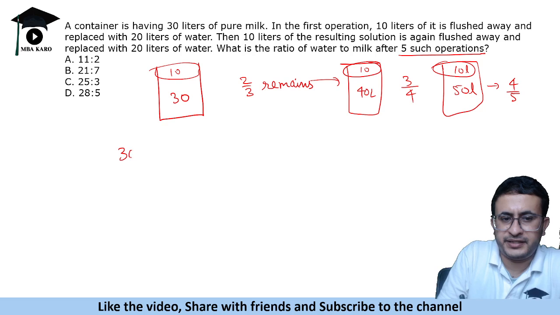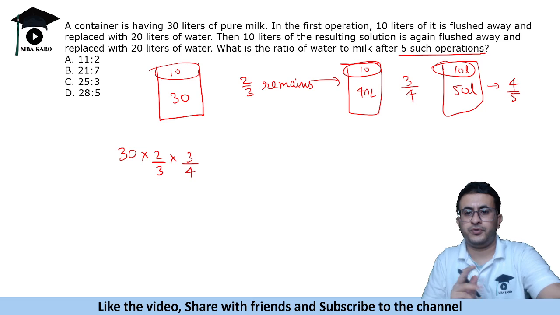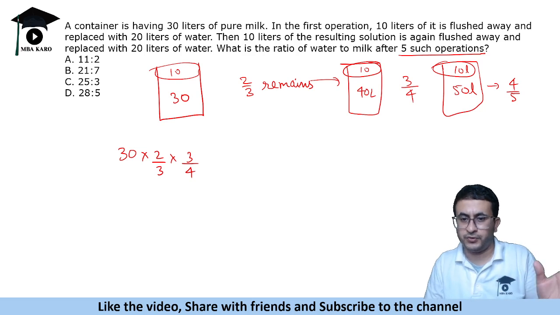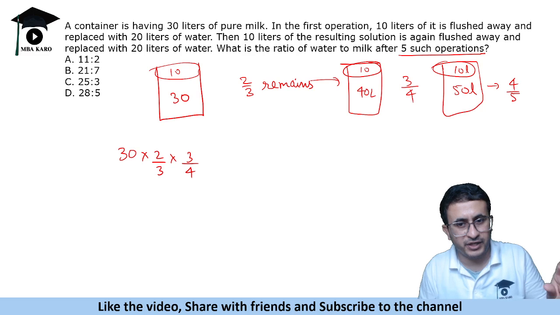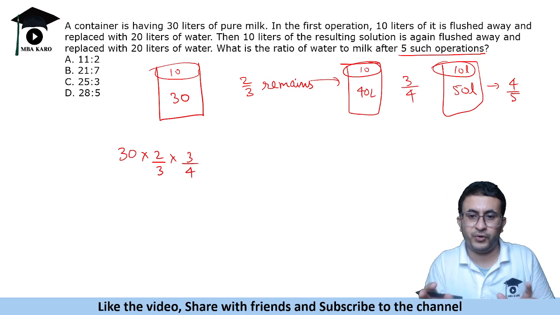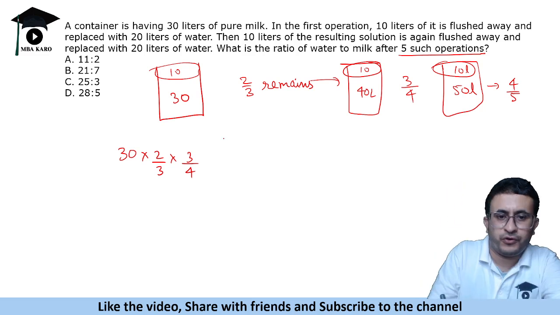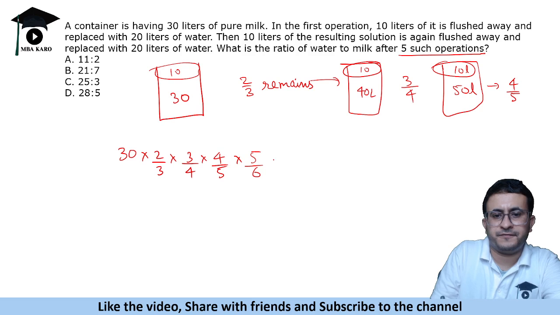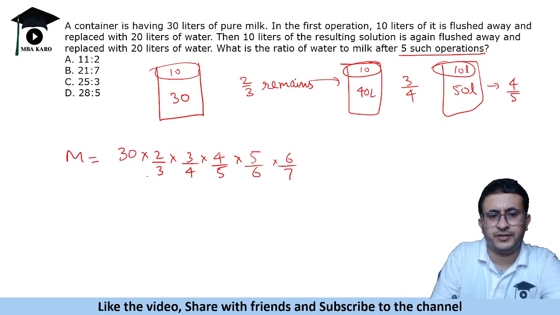So milk was 30. After first operation 2/3 will remain. After second operation 3/4 will remain because you are throwing out 10 liters out of 40. When you throw out 10 out of 50, you are left with 4/5. So third operation, fourth operation, and fifth operation. Okay, so that is the volume of milk.